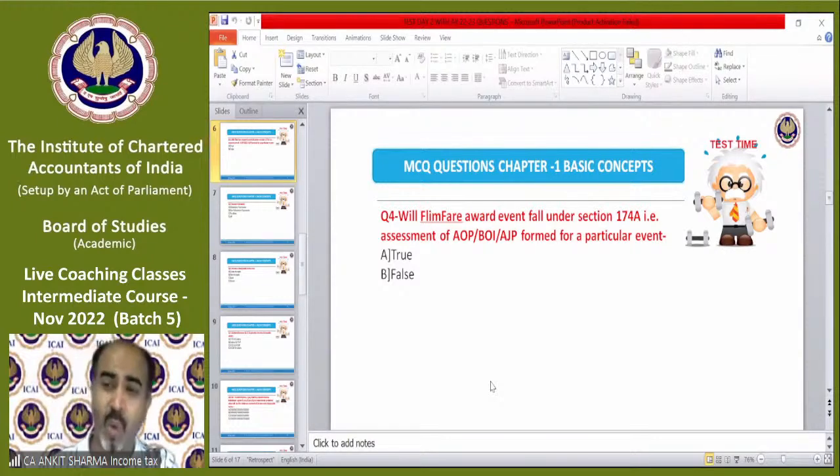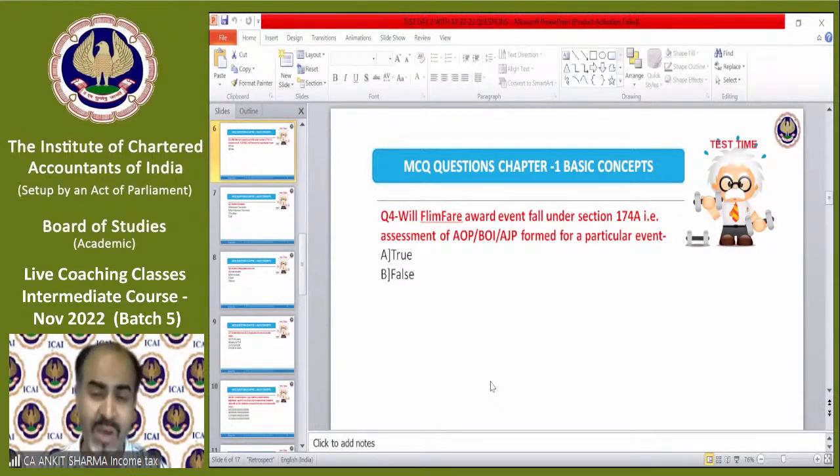That is false. Why? Because Filmfare is an event which is generally organized every year. But section 174 says for those organizations which are AOP, BOI, AJP formed for a particular event and dissolved in the same year. You might have read the whole section, and it has been written that those are going to end in the same year. But the organization which technically organizes the Filmfare Award does not dissolve in the same year. AOP, BOI, AJP talk about those events, the organization of those events, which is going to be dissolved.